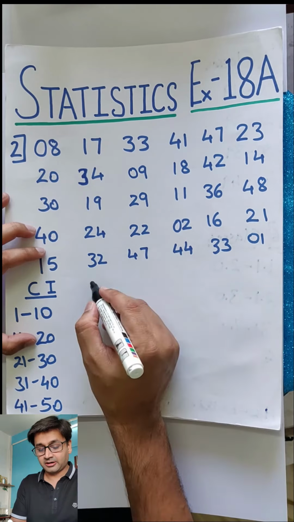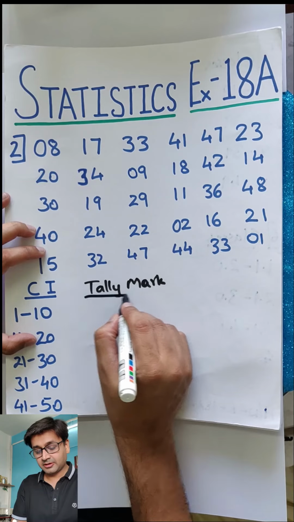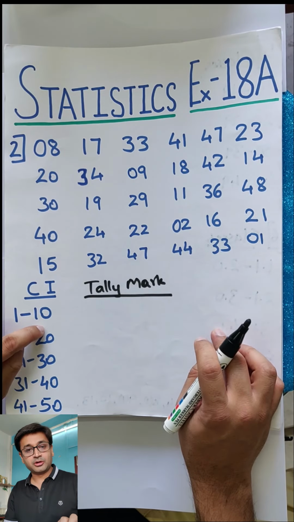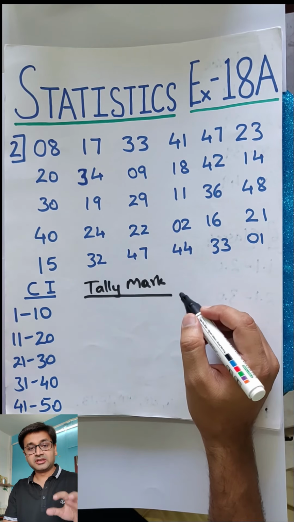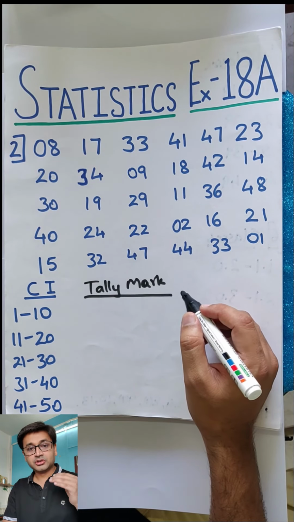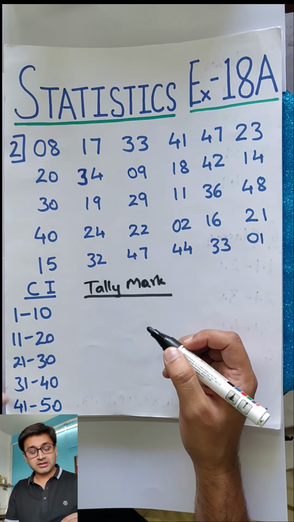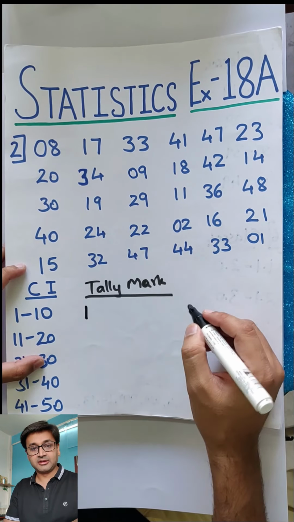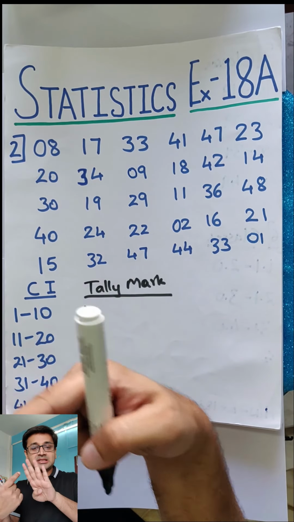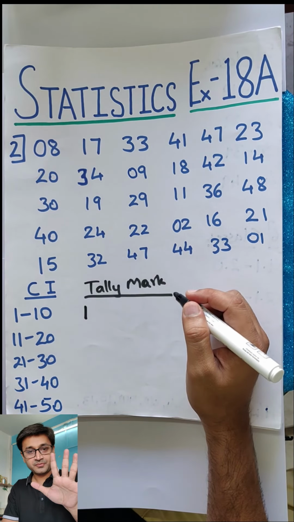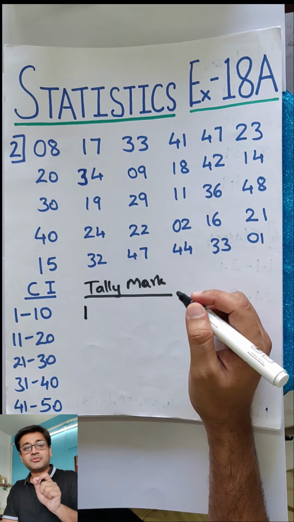Now what is this tally mark? If I want to know how many numbers are between 1 and 10, I can't keep on counting or circling. There is a systematic method which we follow so that there are no mistakes. 8 lies in which class interval? Obviously the first one, so you write the first tally mark. Tally marks are bunches of 5: four standing lines and then one slant line making a bunch of 5. Then you start with another standing line, again another bunch of 5. So it becomes easy to count.